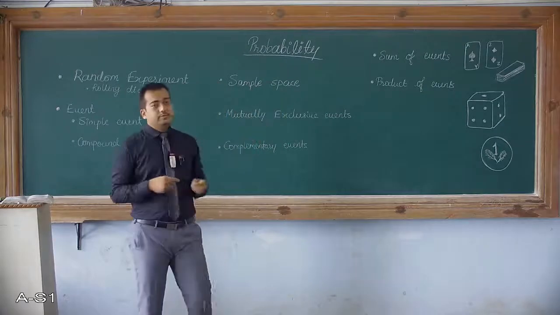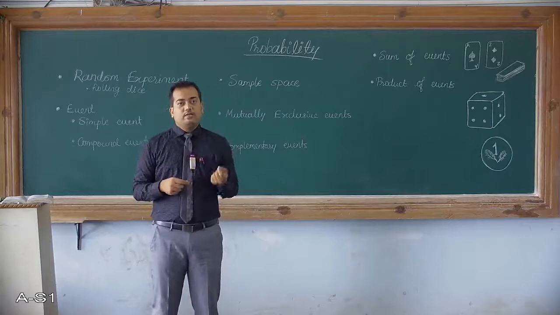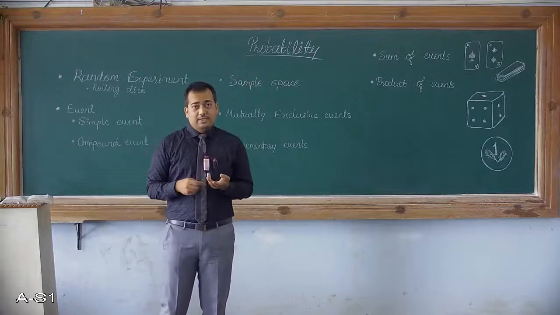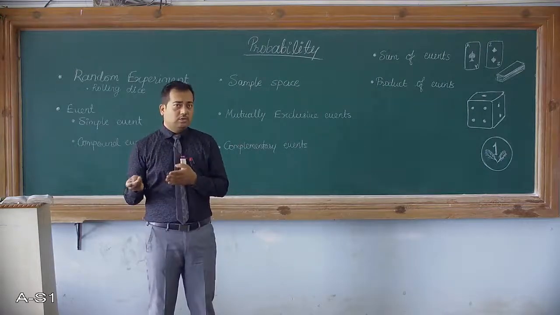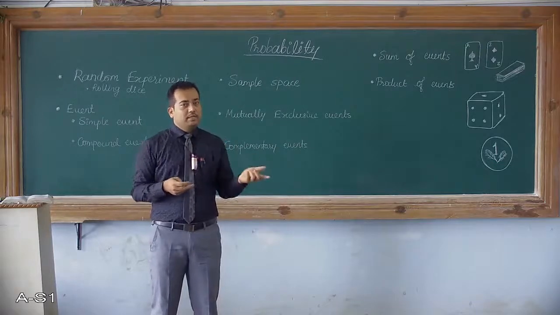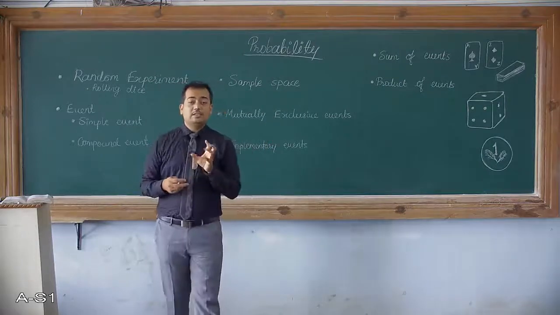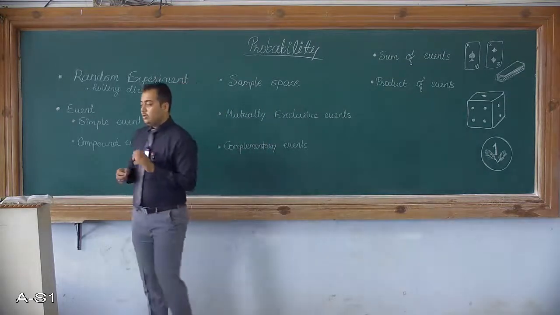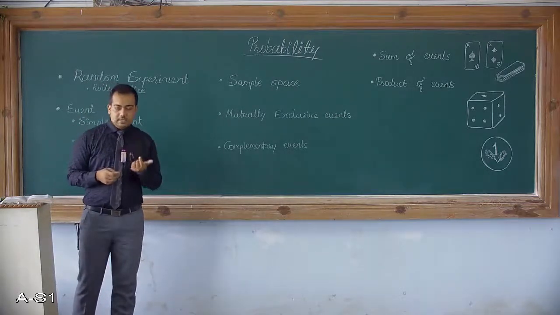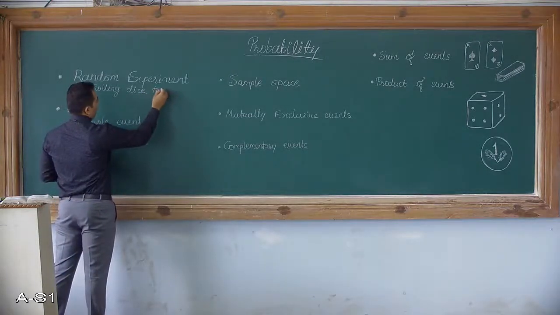Then we have the playing cards. So from the playing cards, if you remove any one card, it can be any card, it can be black, it can be red, it can be from any one suit, it can be spade, it can be diamond, it can be any such. So these are called random experiments where you do not know the outcome, or you can say the result, which is not predictable at all. So these are some examples of random experiment.